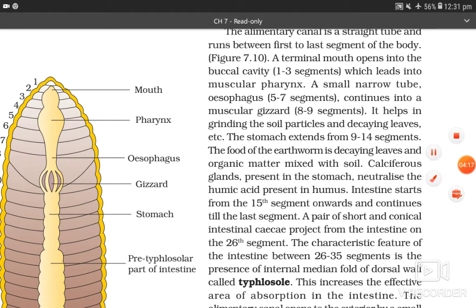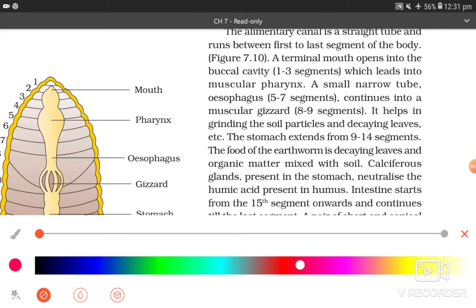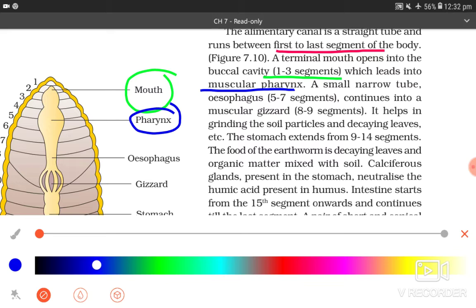The alimentary canal is a straight tube and runs between the first to last segment of the body. A terminal mouth opens into the buccal cavity, 1 to 3 segment, which leads into the muscular pharynx. A small narrow tube, the esophagus, 5th to 7th segment, continues into the muscular gizzard, 8th to 9th segment. It helps in grinding the soil particles and decaying leaves, etc.